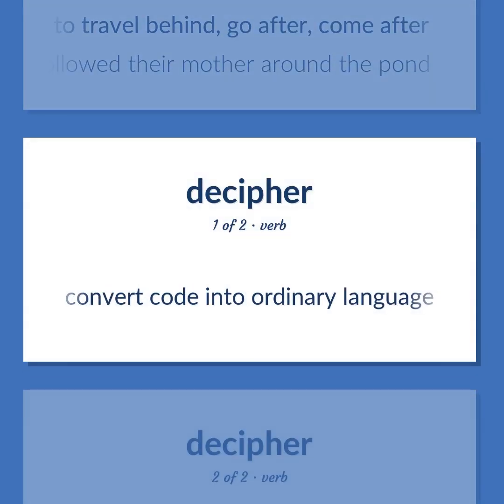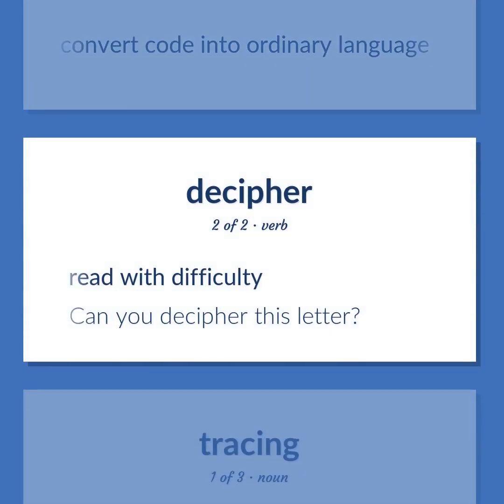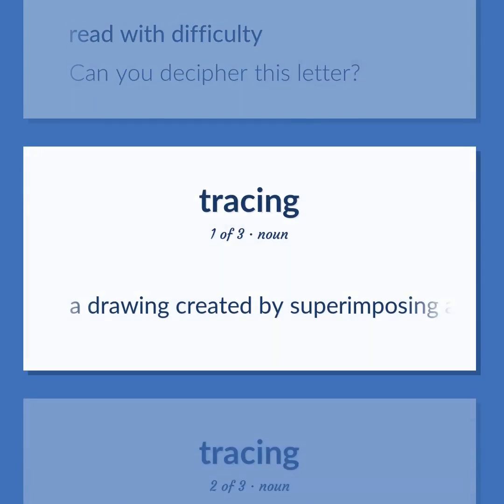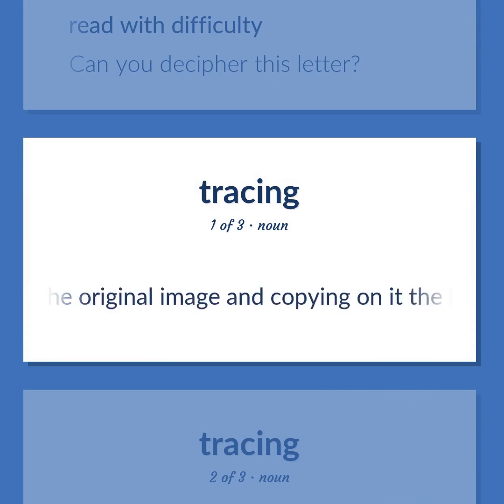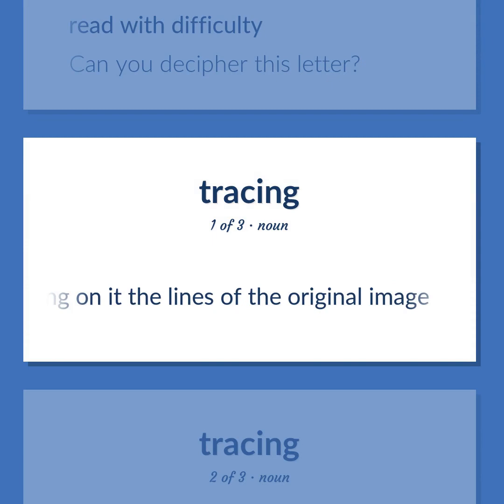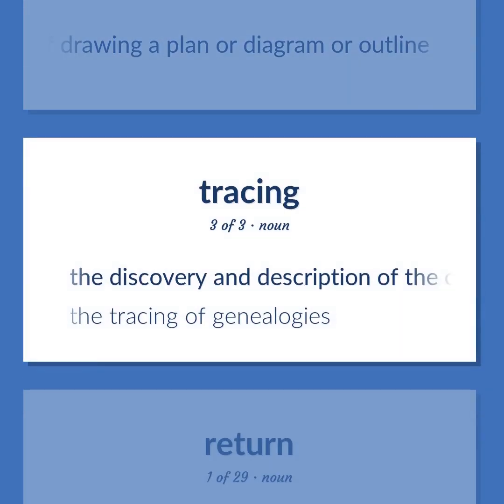Convert code into ordinary language. Read with difficulty. Can you decipher this letter? A drawing created by superimposing a semi-transparent sheet of paper on the original image and copying on it the lines of the original image. The act of drawing a plan or diagram or outline. The discovery and description of the course of development of something. The tracing of genealogies.